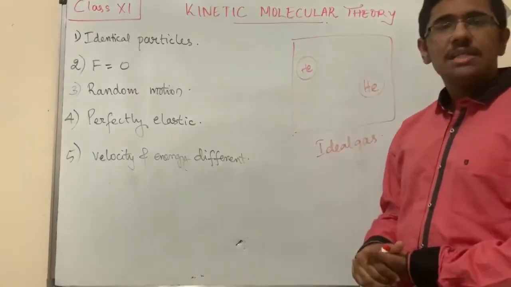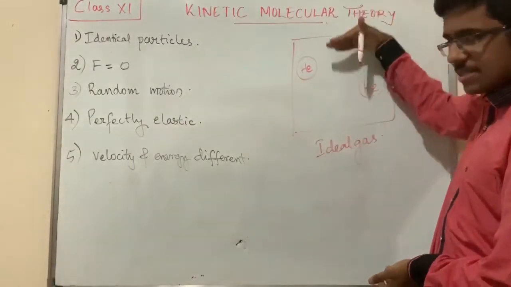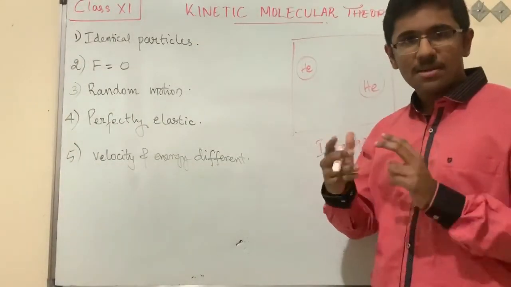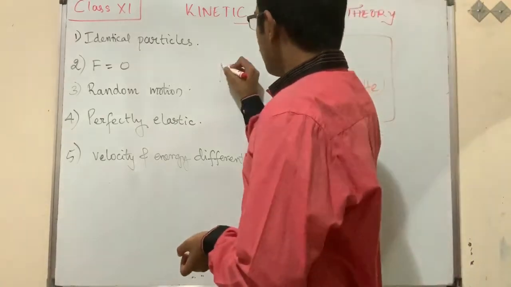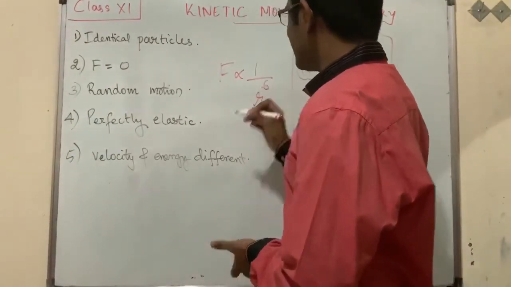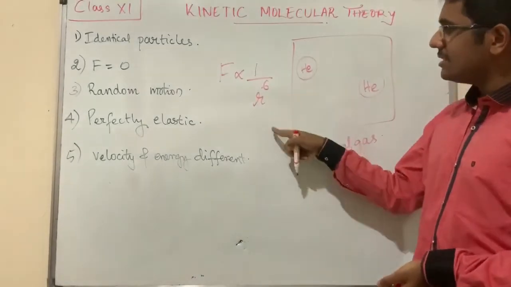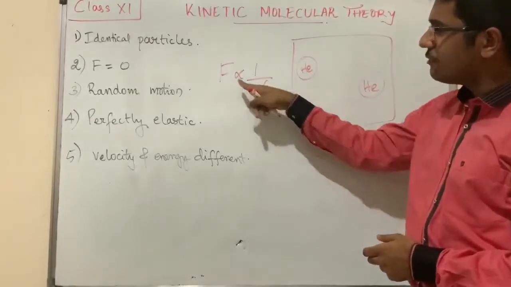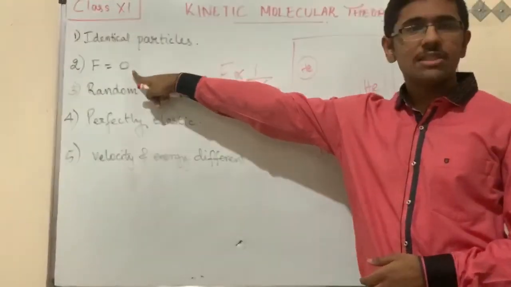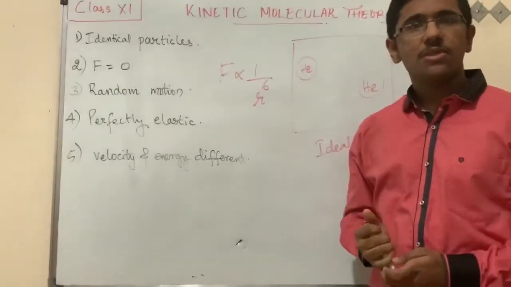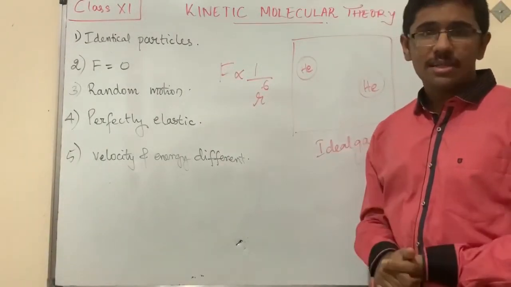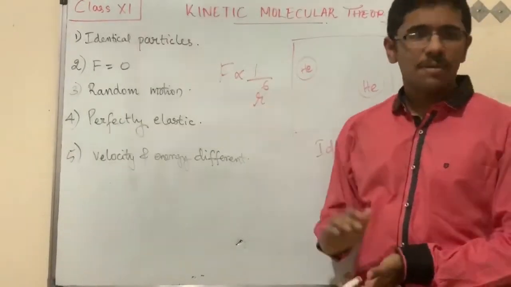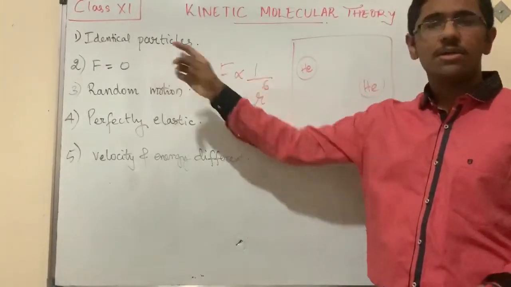So what is the limitation of that postulate? When we are going to compress the gas, then the particles or the helium will come closer to each other. So when they are coming closer to each other, obviously we know that force is inversely proportional to distance raised to the power 6. So when we are decreasing the distance, that is when we are applying pressure, obviously they come closer. So distance decreases, force increases. So force equal to 0 is a false statement. So second postulate is not always correct, but it can be considered when the room is closed and very big. So that van der Waals force is negligible means it is okay. But otherwise it is not universally acceptable.